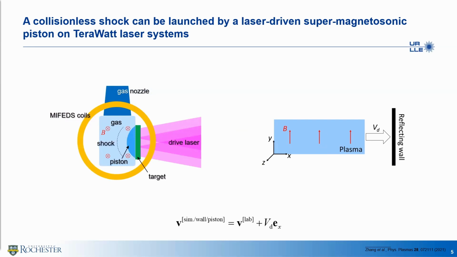In the simulations, on the right-hand side, we use a fixed reflecting wall to replace the piston, which can bring a clear downstream, free of the influence from the piston. The ambient plasma drifts to the right, hits the wall and forms a shock. The simulation is in the rest frame of the wall, or, in other words, the ideal piston. The transformation between the lab frame and piston frame simply follows this equation.